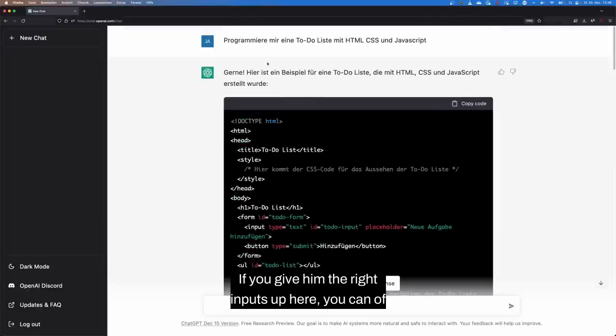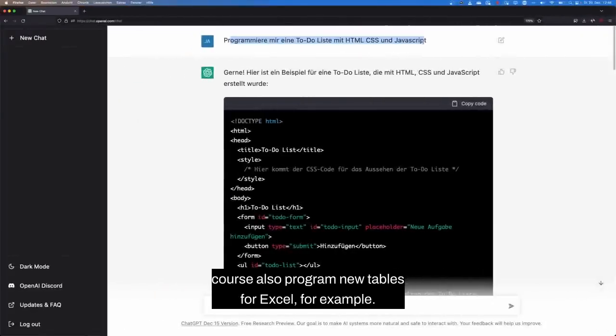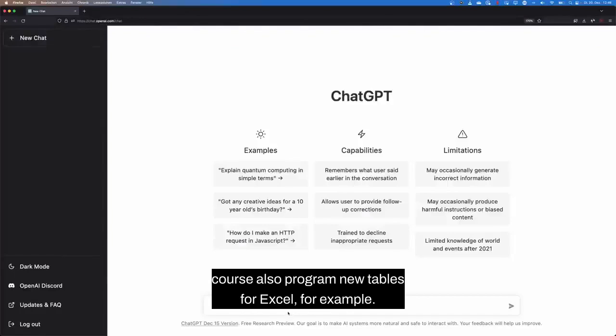If you give him the right inputs up here, you can of course also program new tables for Excel, for example. I can now write: give me an example table to practice the SVERWEIS reference.